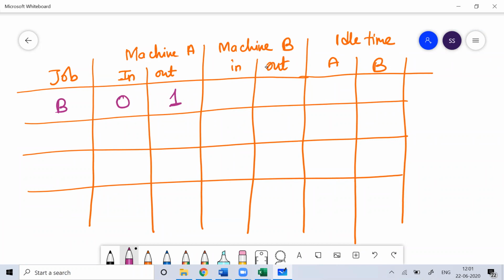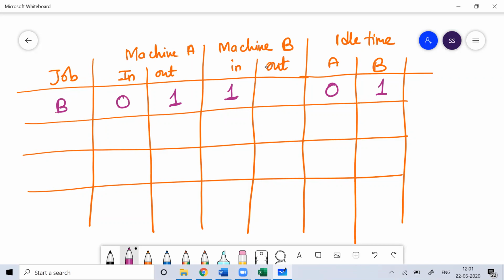Once the work is over on machine A after 1 hour, it is passed on to machine B. So on machine B, it will start after 1 hour. So for 1 hour, machine B remains idle. Why does it remain idle for 1 hour? Because for that 1 hour the work was happening on machine A. And for machine A, how many hours does it remain idle? 0, because it started at 0 hour and finished at 1 hour. So machine A does not remain idle.